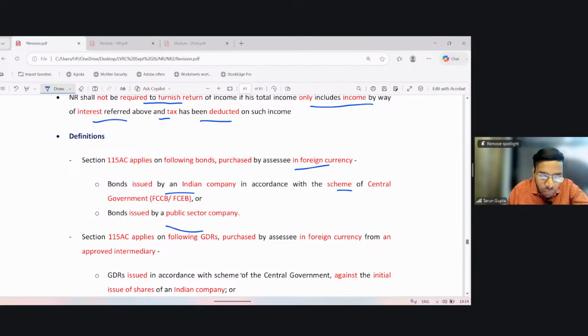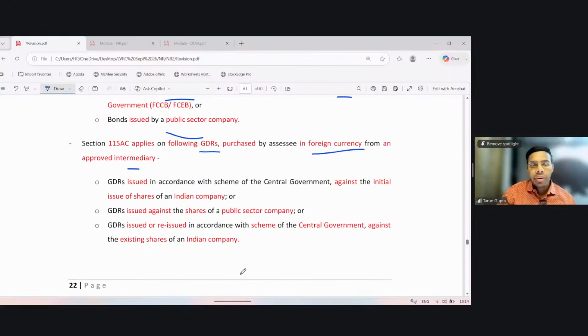115AC applies to the following GDRs, Global Depository Receipts, purchased by the assessee in foreign currency through an approved intermediary. The bond was also purchased in foreign currency, and here the GDRs are also purchased in foreign currency. What type of GDRs?